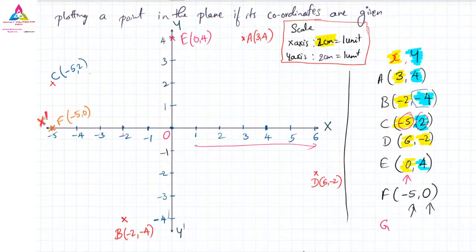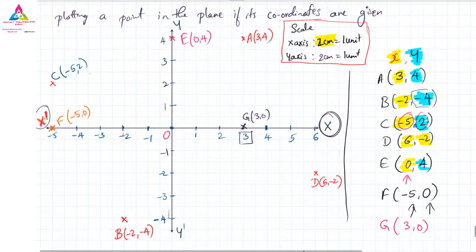If the number is G, if you have 3 comma 0, where will it come now? This 3 is a positive x and 0 we have, so this is the point. This is our OX axis because it's a positive x. But for a negative x, we have to call it OX dash axis. Okay, this is all about today's topic, that is what you have to draw as a graph.